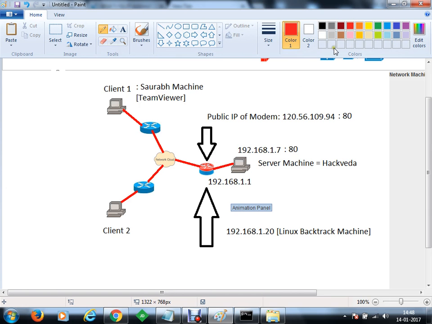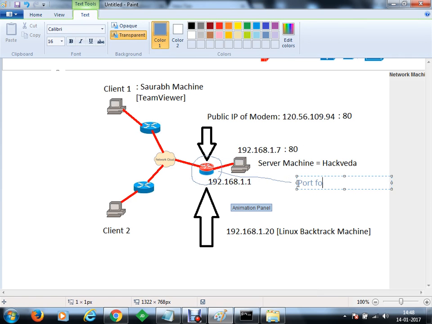Okay, so first of all, with the blue color on this machine, we are going to perform port forwarding. Port forward from port 80 to 6789.